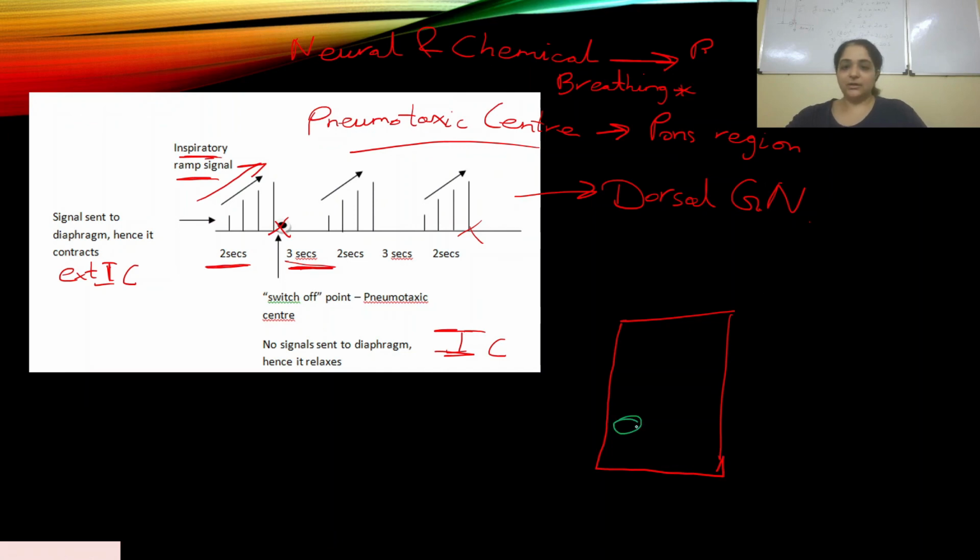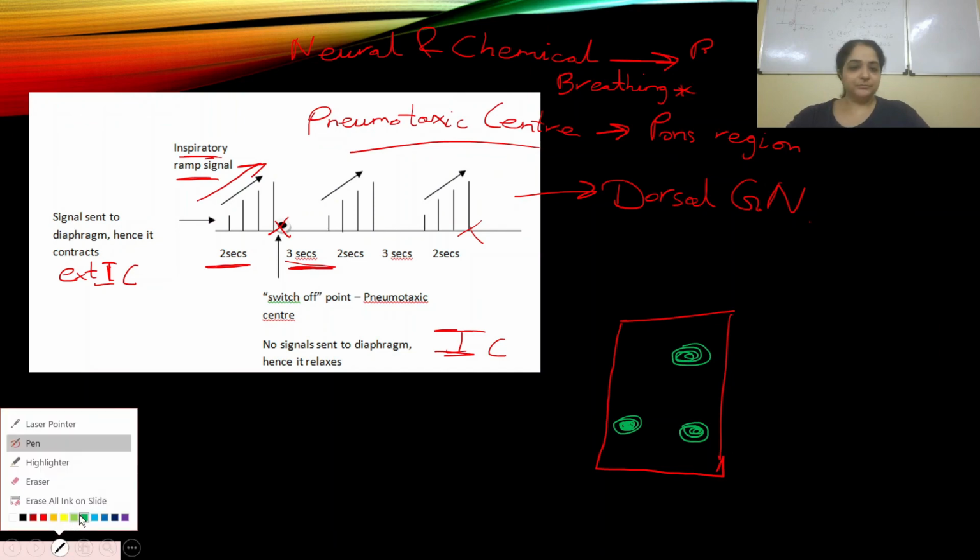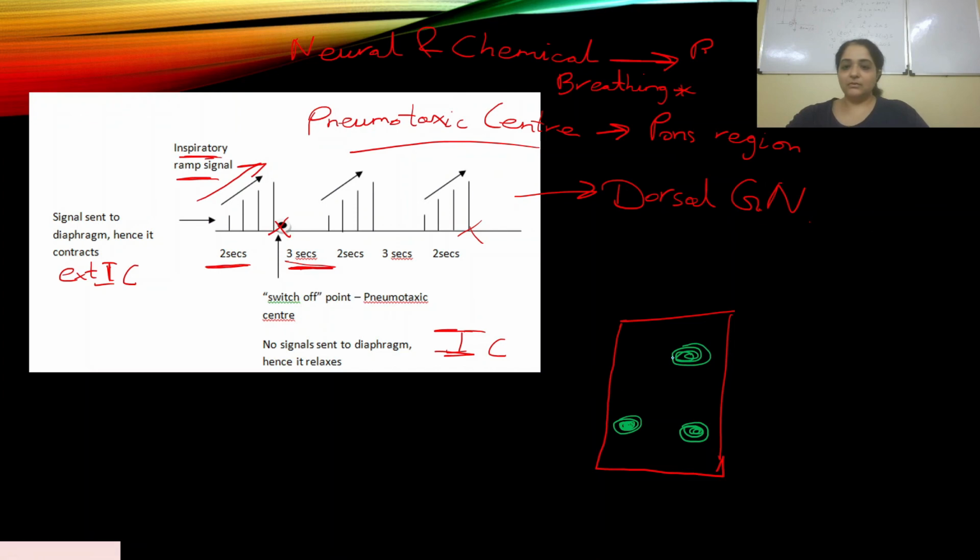Here, you have DGN on one side, the ventral group of neurons on the other side, and a pneumotaxic center over here. This pneumotaxic center will send a signal to DGN. This is DGN. This is VGN, the ventral group of neurons. These are not activated during normal quiet breathing. And this is your pneumotaxic center. So this sends signals over here.